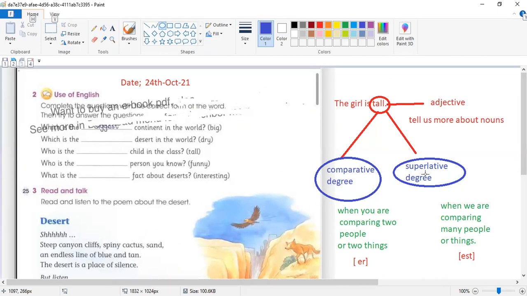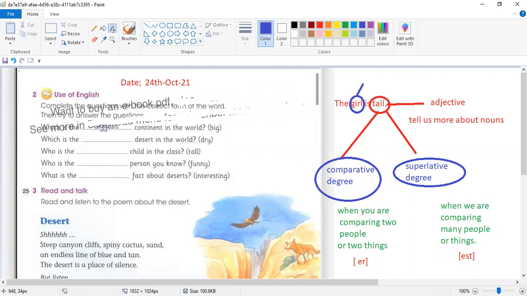What is the meaning of noun? Noun is the name of a person, place, or thing. In this sentence, the word girl is a noun. You can also mention a name, as I wrote here, Judy. This is a noun.